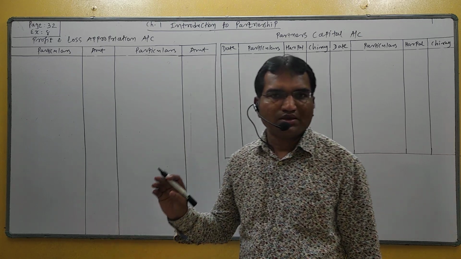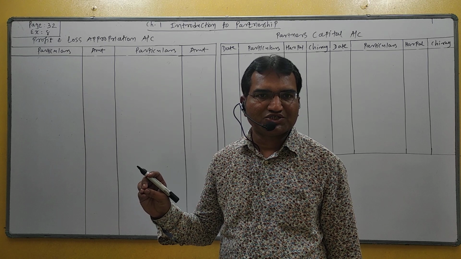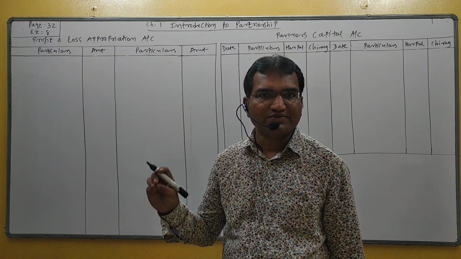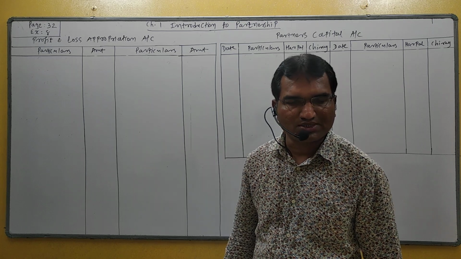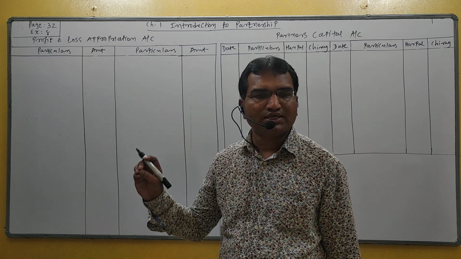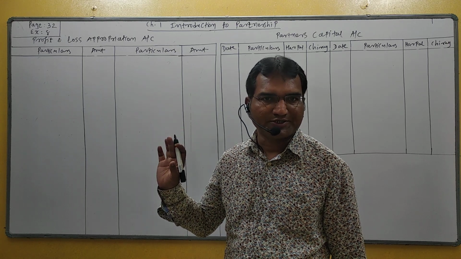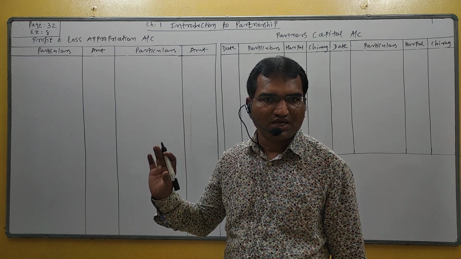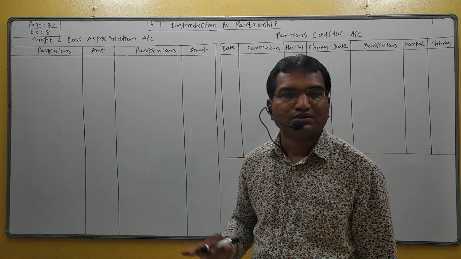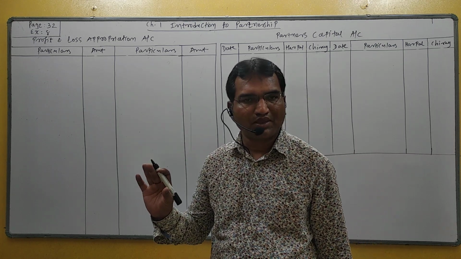Students, profit and loss appropriation account is prepared to know divisible profit or divisible loss. In this account only those transactions are recorded which are related between partner and partnership firm.